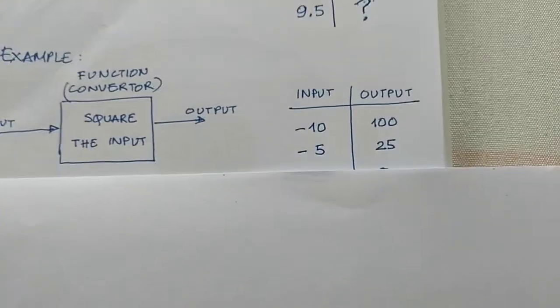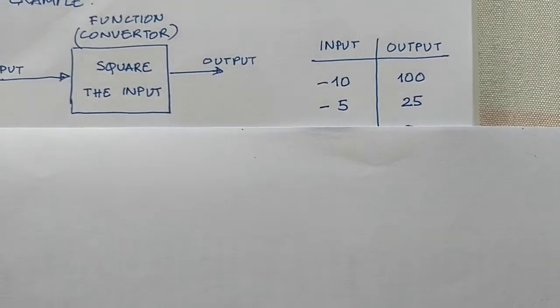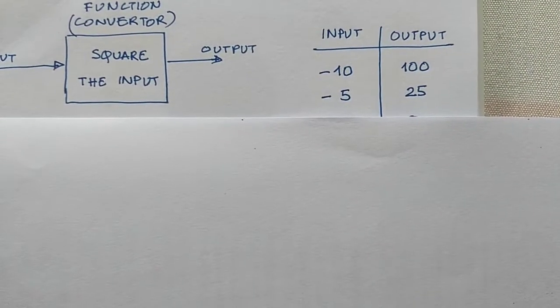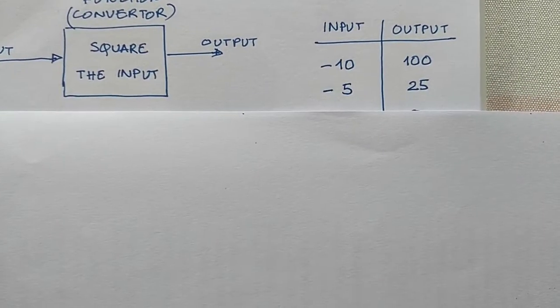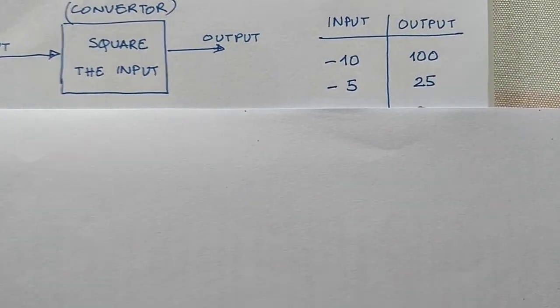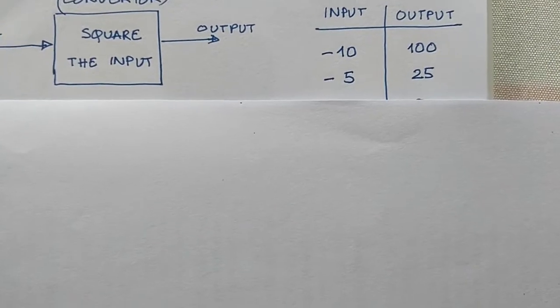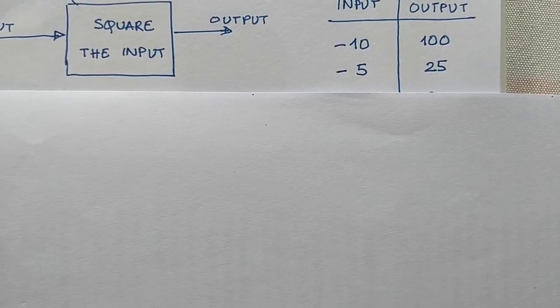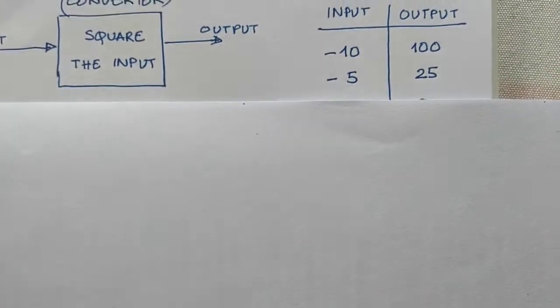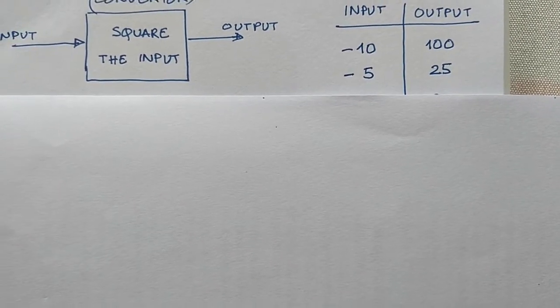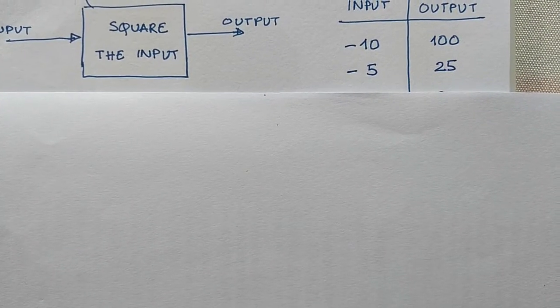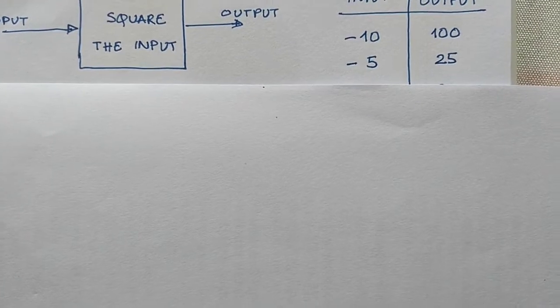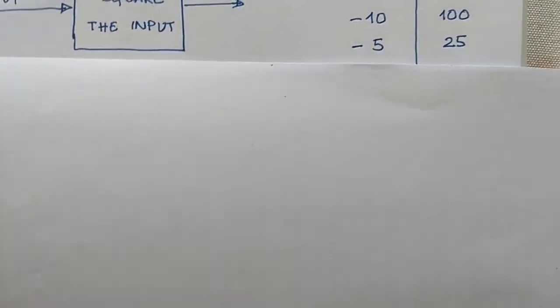As you can see in the start of the table, if the input is minus 10, then output is 100. Why is it 100? Because minus 10 into minus 10 is 100. A negative number, when it is squared, gives a positive number. If you put in minus 5, you get 25.